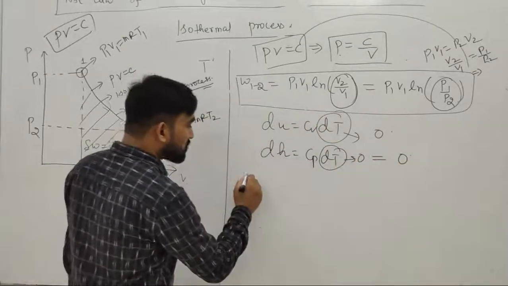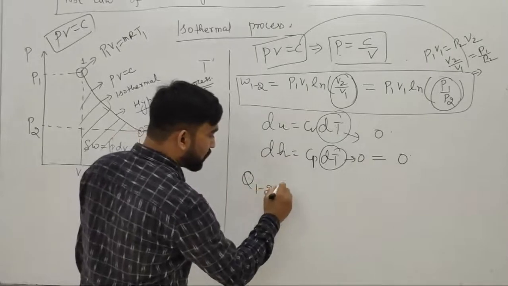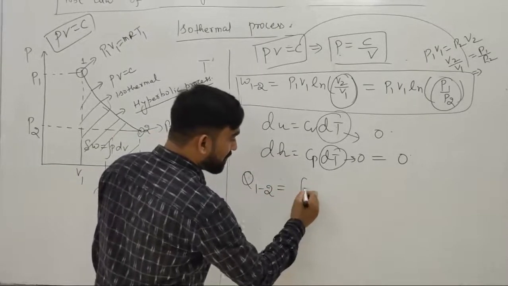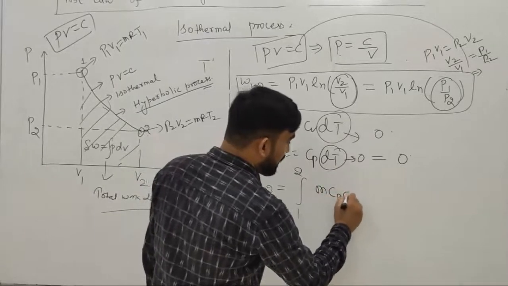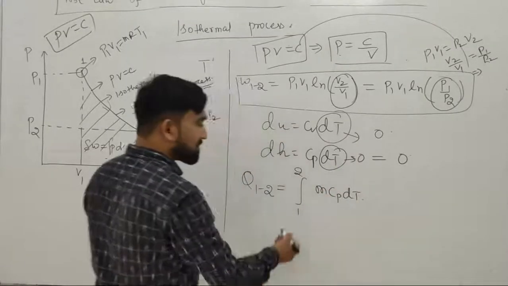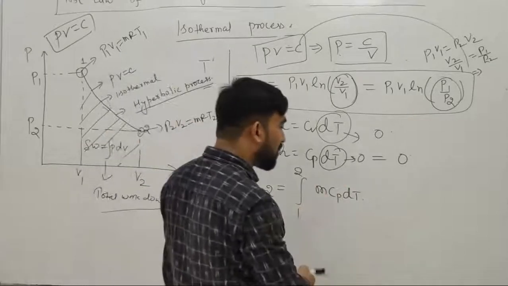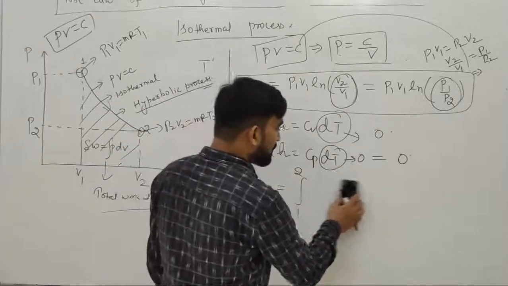What will be the change of heat from 1 to 2? It is derived by integral from 1 to 2 of mCp dT, or Q is total.